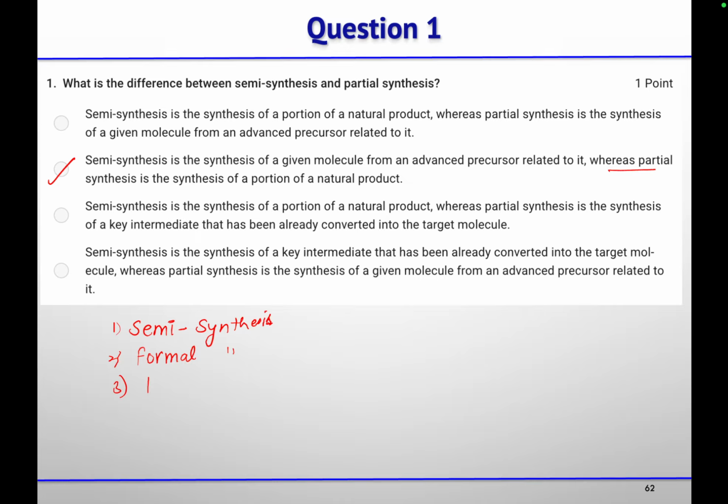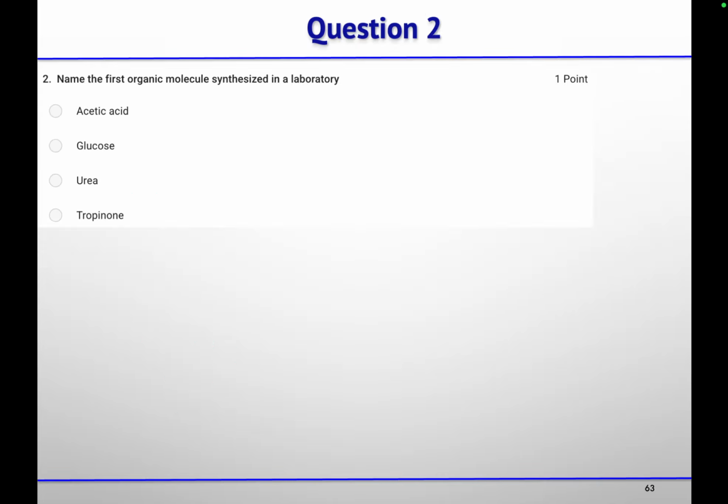Then partial synthesis, where we are preparing only portions of the target molecule. And then the complete synthesis from commercially available starting materials is known as total synthesis. Clear? Yes. Okay.